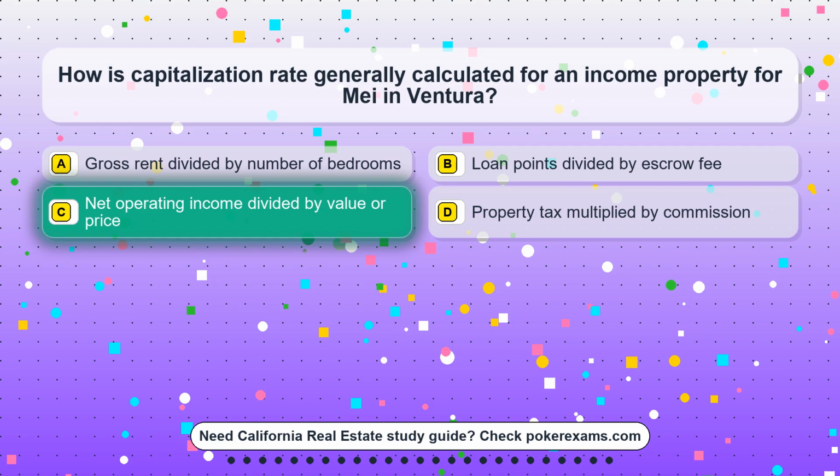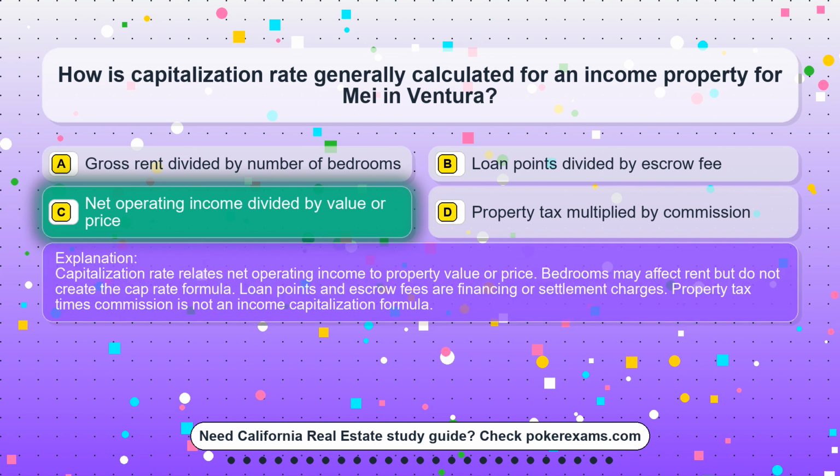The correct answer is option C, net operating income divided by value or price. Capitalization rate relates net operating income to property value or price. Bedrooms may affect rent but do not create the cap rate formula. Loan points and escrow fees are financing or settlement charges. Property tax times commission is not an income capitalization formula.